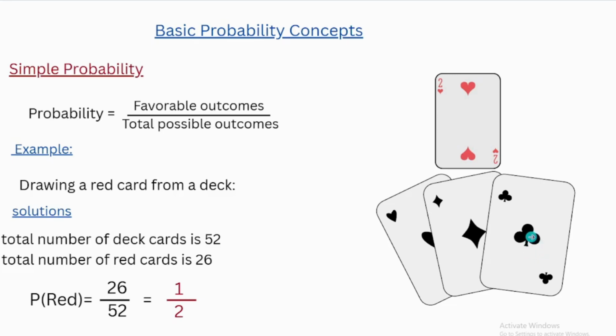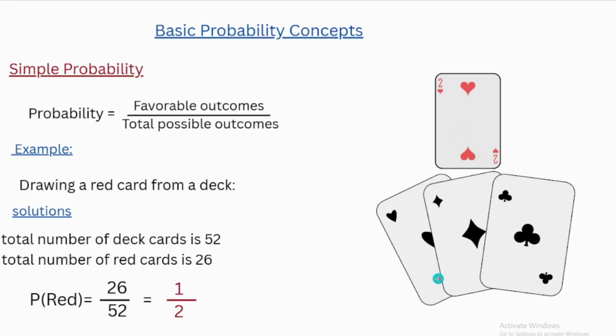Today we will talk about basic probability concepts. The first concept we will talk about is simple probability. The probability equals favorable outcomes over total possible outcomes. Let's take an example. Drawing a red card from a deck. The deck is the playing card deck that we are playing with.